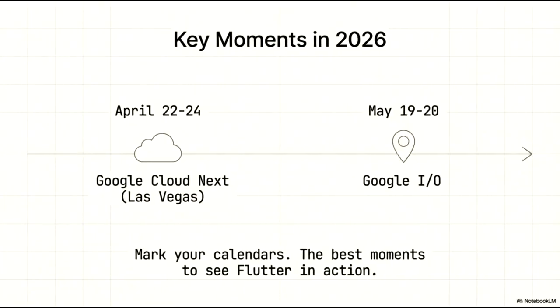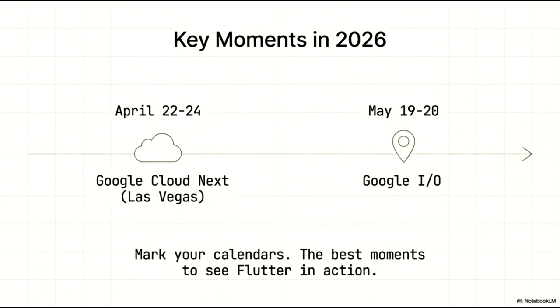Looking ahead to 2026, we have identified two pivotal moments where you can witness the latest innovations in Flutter. Our first key event is Google Cloud Next, taking place in Las Vegas from April 22nd through the 24th. This will be an excellent opportunity to see how Flutter integrates with cloud-scale infrastructure. Following that, mark your calendars for May 19th and 20th for Google I/O. These two events represent the premier milestones of the year to see Flutter in action and explore its evolving role in the developer ecosystem.